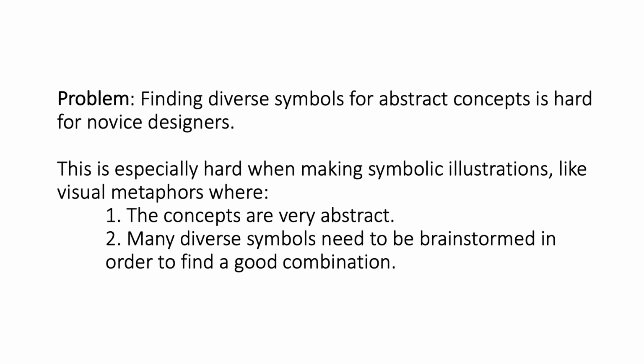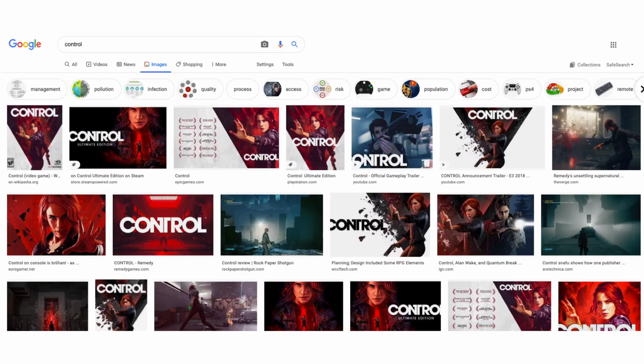Currently, finding symbols for abstract concepts is hard for novice designers, and even more so when creating symbolic illustrations like visual metaphors, because they often symbolize concepts that are very abstract, like reform, and they require many diverse symbols per concept to overcome constraints in the design process. Popular publicly available tools don't make it easy to find many diverse symbols for a concept.